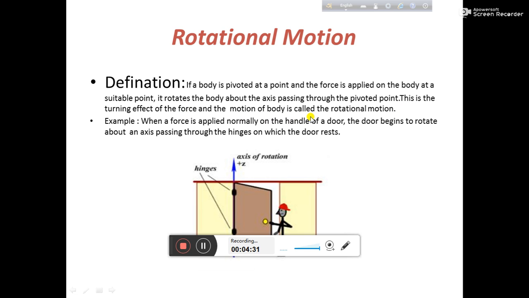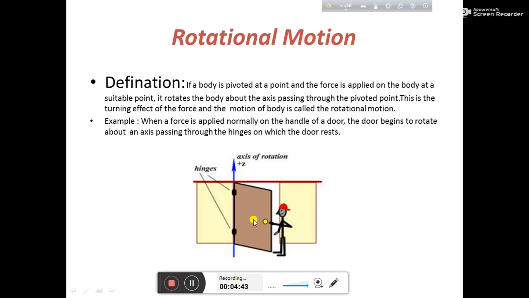And okay, now we will see what is happening there. Okay, let's explain the example there. The diagram is there. There is a door, and the door is pivoted at this particular point. This is a very common example, and this is a very practical example, so I have used this example here. So these 2 points are where the door is pivoted, that is the hinge portion.